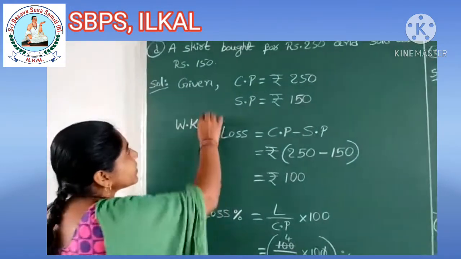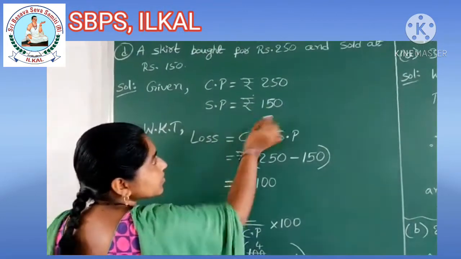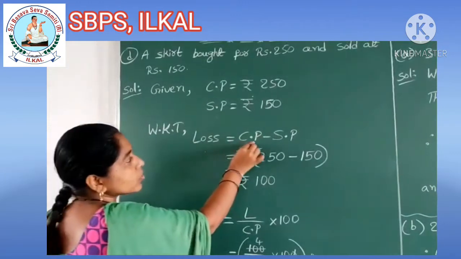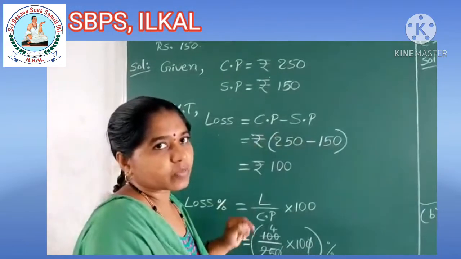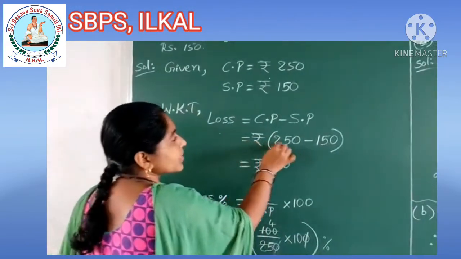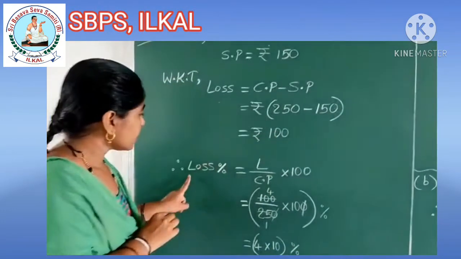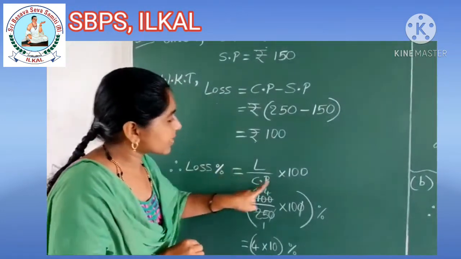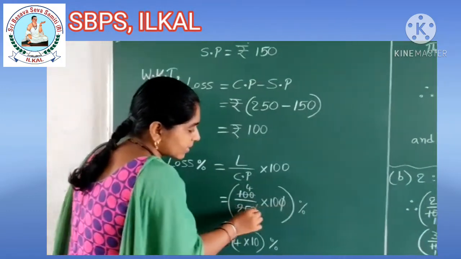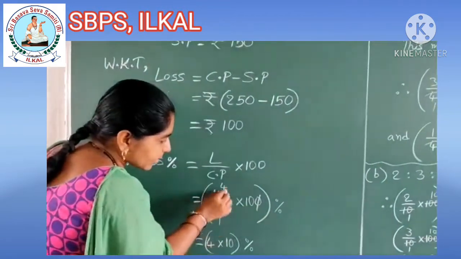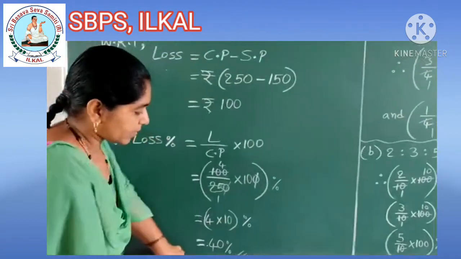Let us find. Given cost price is equal to rupees 250, selling price is equal to rupees 150. We know that loss is equal to cost price minus selling price. The reason is selling price is less than cost price, which is equal to rupees 250 minus 150, which is equal to rupees 100. Loss percent is equal to loss by cost price into 100. Loss is 100, children. Cost price is 250 into 100. 0 strike out. Here 25 ones are 25, 25 fours are 100. 4 into 10 will remain. 4 tens are 40%. 40% loss.